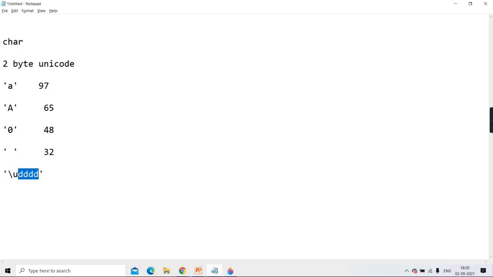Unicode is represented as \u and a 4-digit hexadecimal code. Okay? Or you can use octal code also by directly writing \ and a 3-digit octal code. Getting? So both ways are allowed, either this way or that way. No problem.